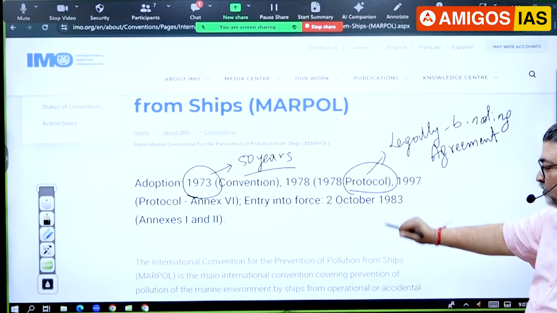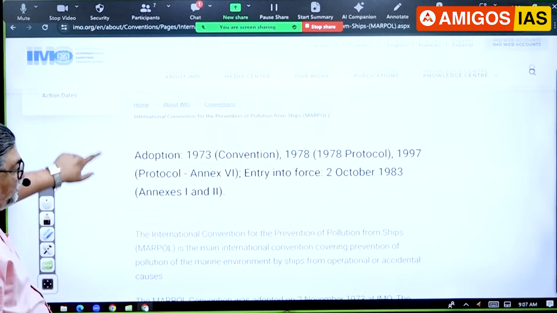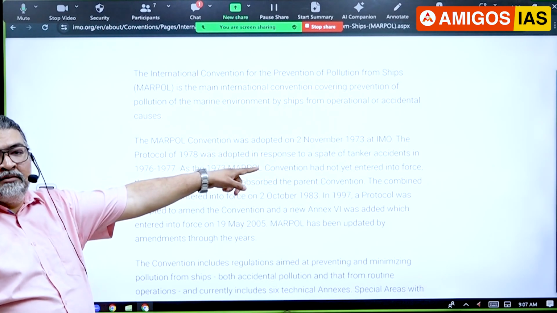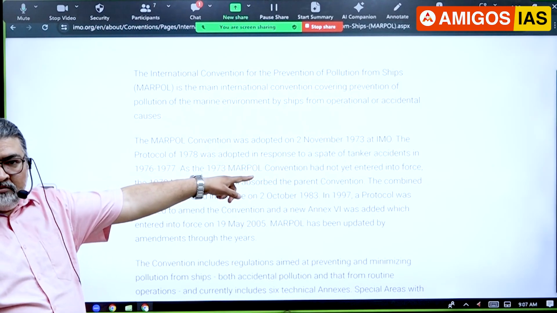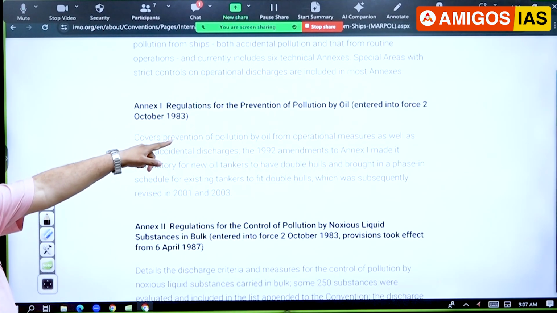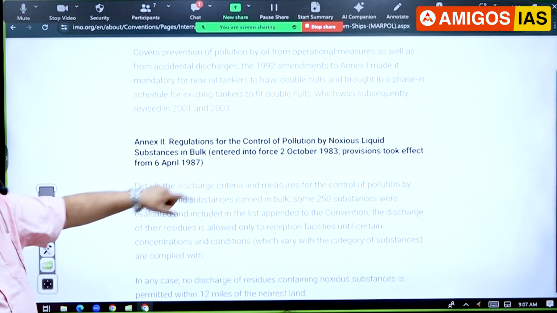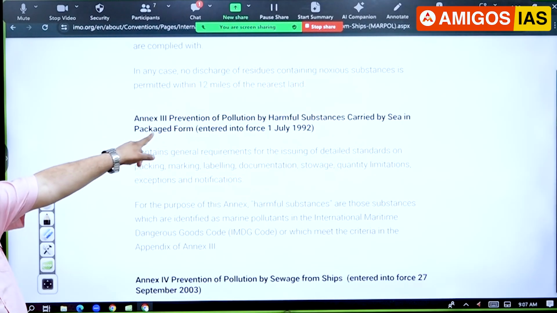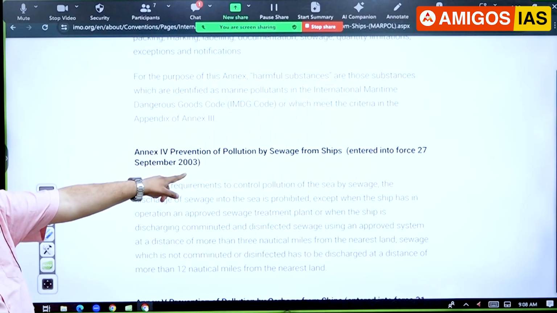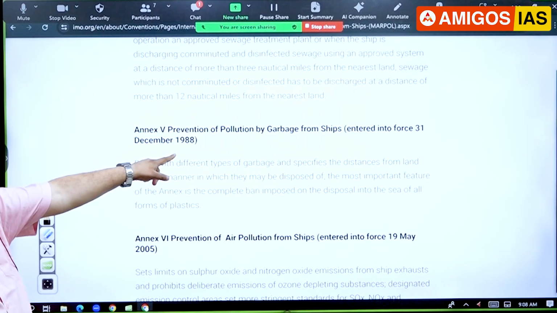It came into force on 2nd October 1983. Now look at here. I'll just take you to this one. You can see here, adopted because of tanker accidents, oil spills. Sometimes accidents happen on the ocean. Now this is given here, the protocol. And you can see here: pollution by oil spill, noxious substances, harmful substances in packaged form, sewage, then you can see garbage, solid waste.